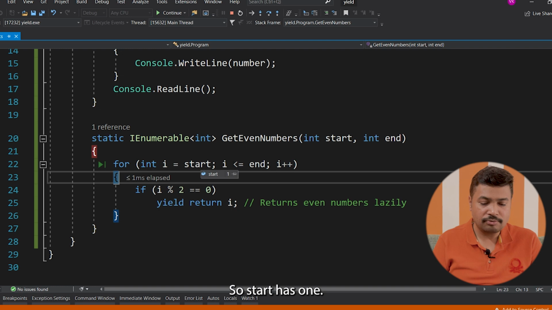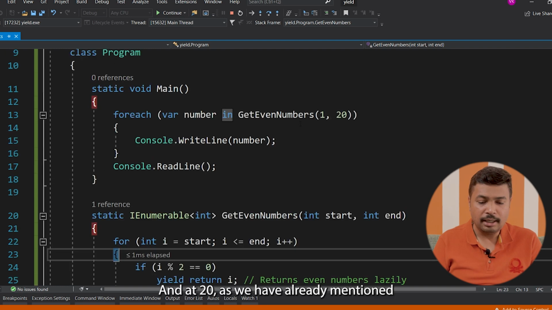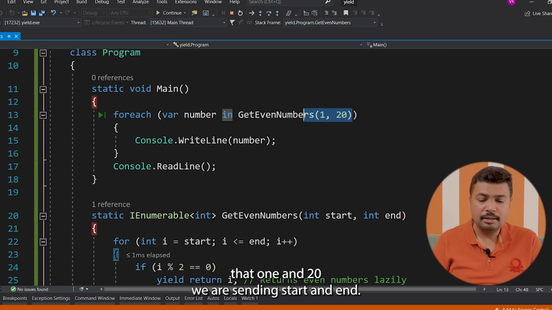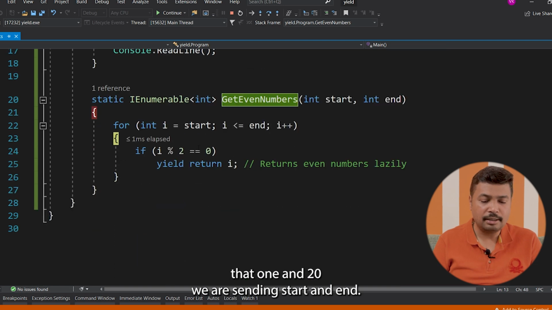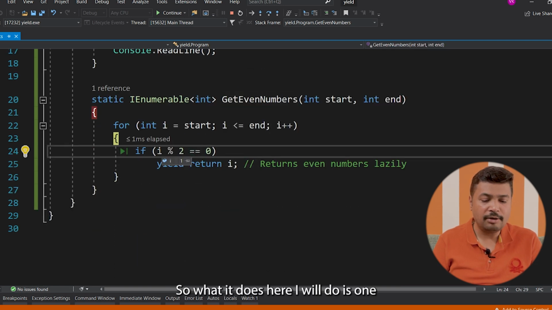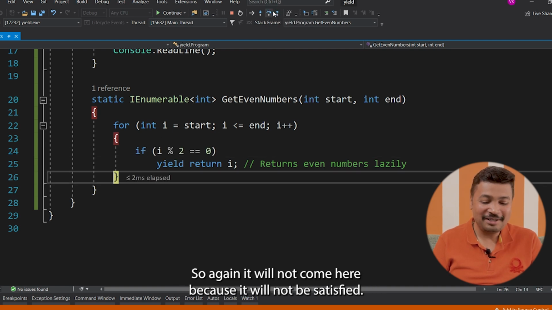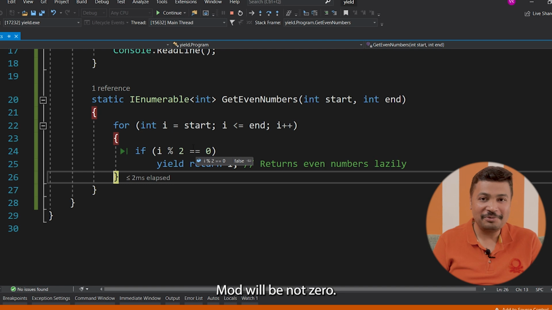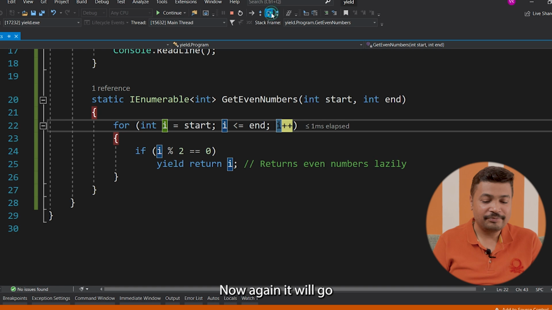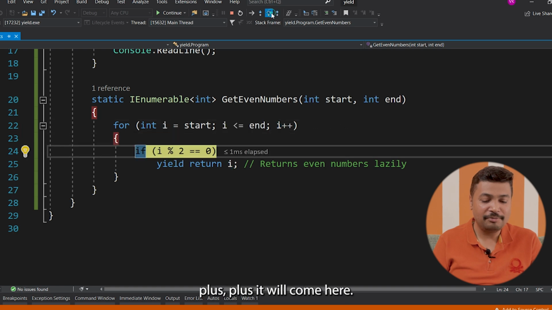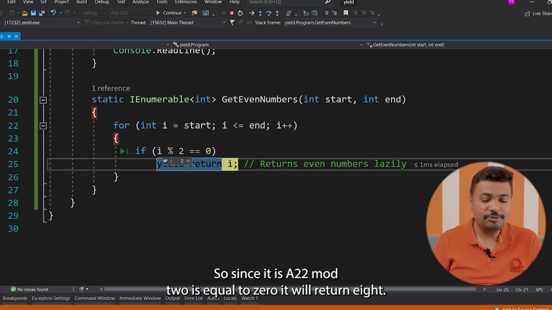So start has 1, end at 20, as we have already mentioned that 1 and 20 we are sending as start and end. So what it does here, i value is 1, 2 divided by 2, mod 2, it will be 0. Tell me in the comment section fast. So again it will not come here because it will not be satisfied, mod will not be 0. Now again it will go plus, it will come here. So since 2 mod 2 is equal to 0, it will return yield.